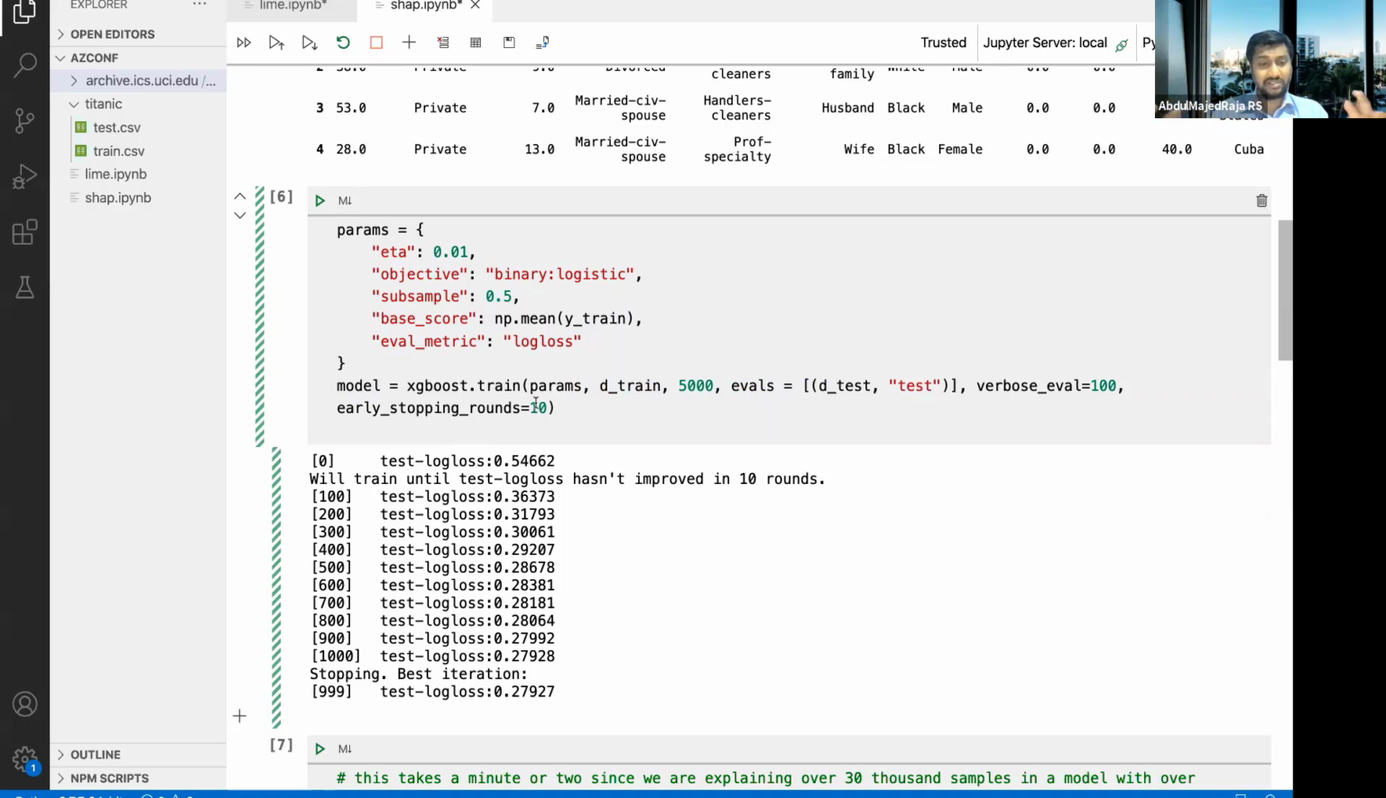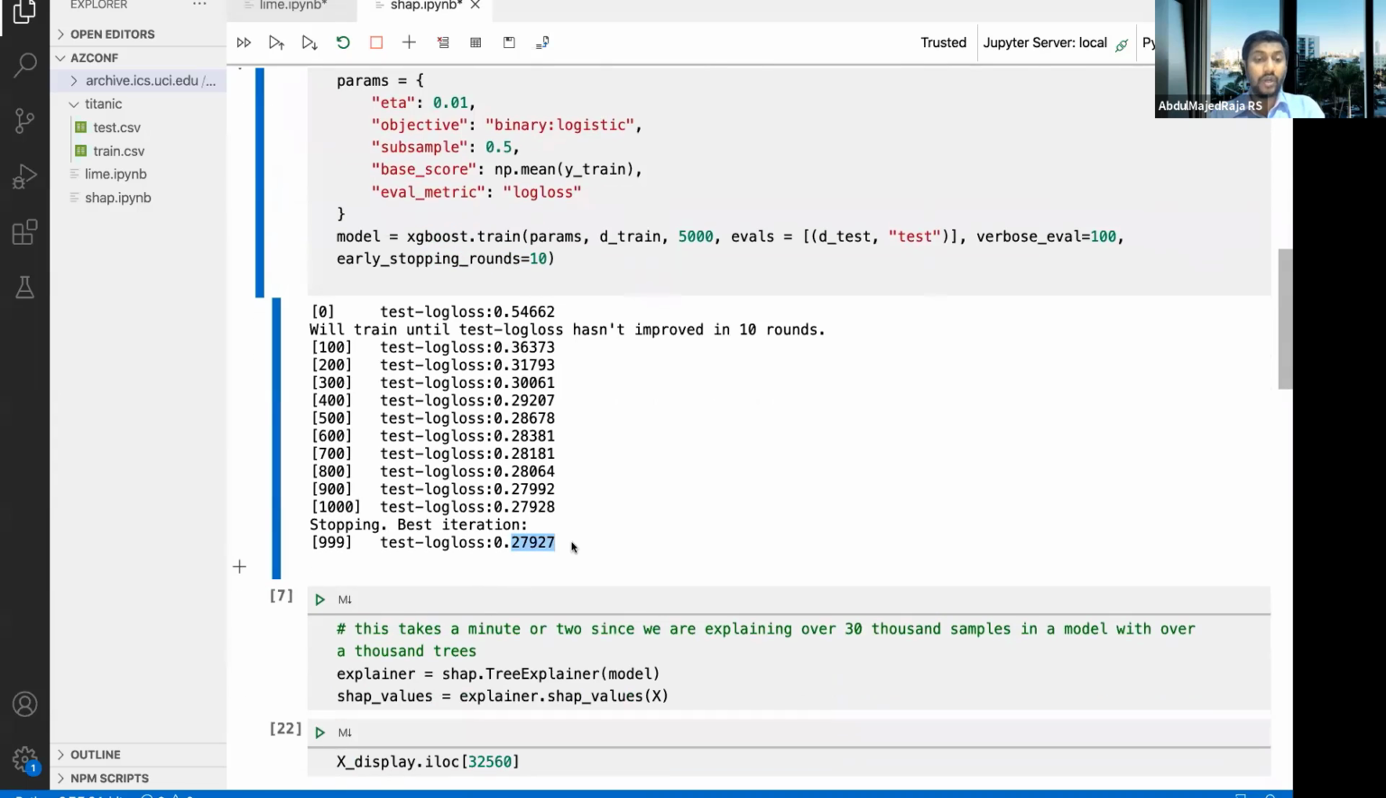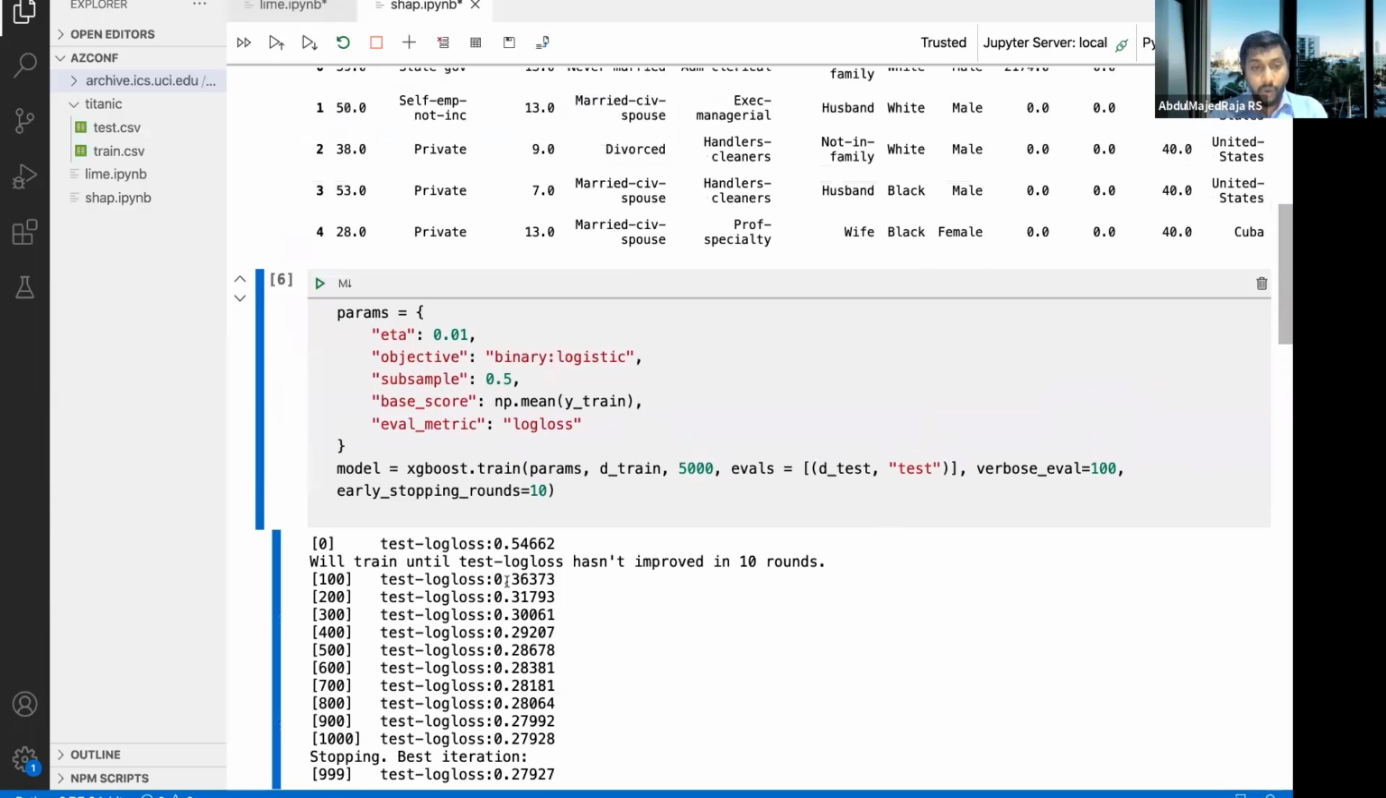But because this is just a demo, I just wanted to quickly show it, so I'm just showing it here. So basically what we are trying to see is we are seeing approximately 72% accuracy here in this case. So once you have the model in place, SHAP is quite easy to get you started.